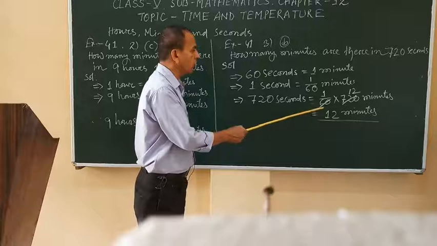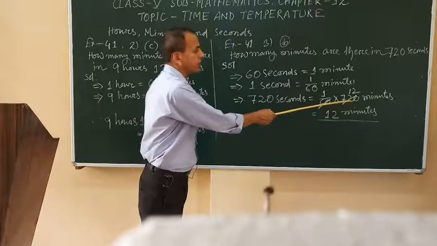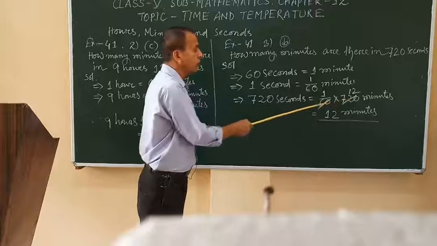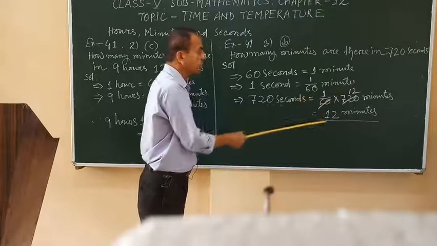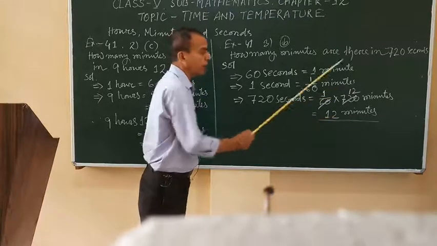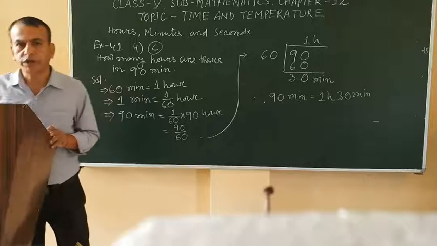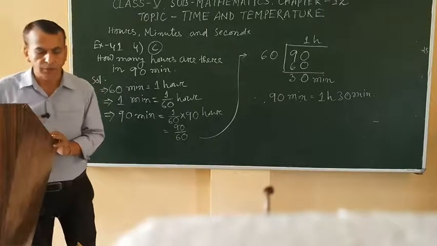Okay. So how much is it? You can cut the 60, 720; it will go 12 times. So cut by 12. So it remains 1 into 12, which is equal to 12 minutes. So we continue with some more examples. Here is another example.